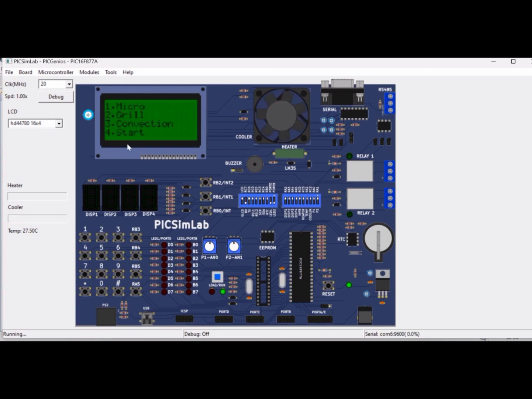Okay, it again navigated to the menu display screen. We have seen all the modes. Thank you.